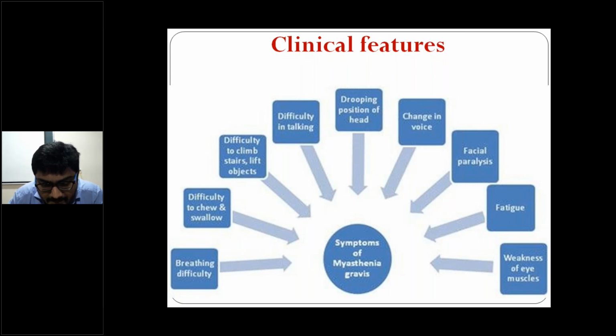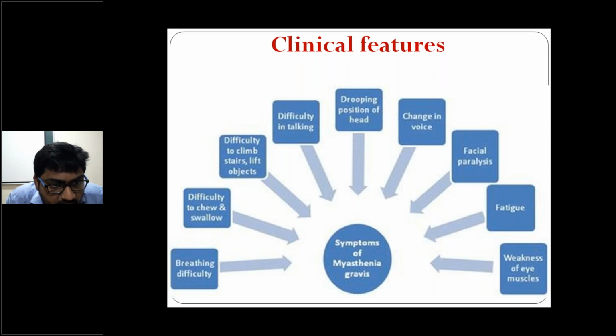Proximal muscle weakness in the upper limbs, and in the lower limbs. What history will you ask? Combing hair. Buttoning.